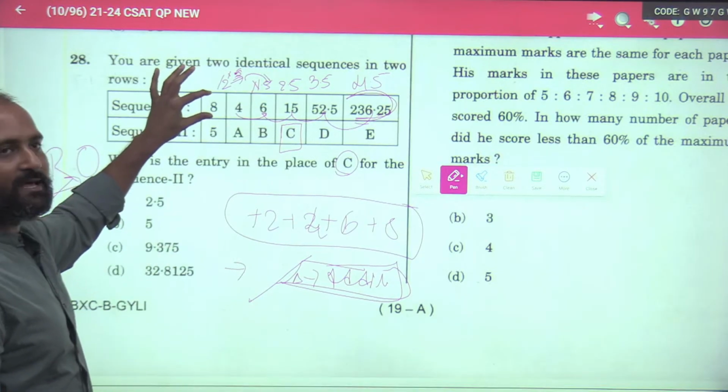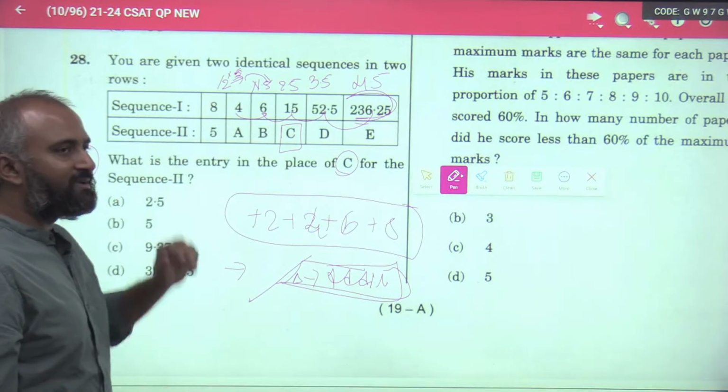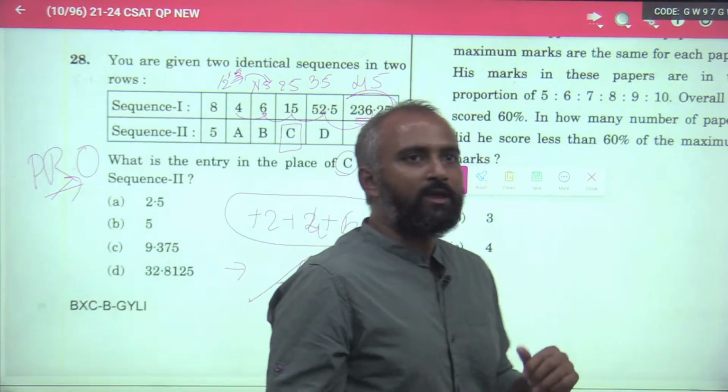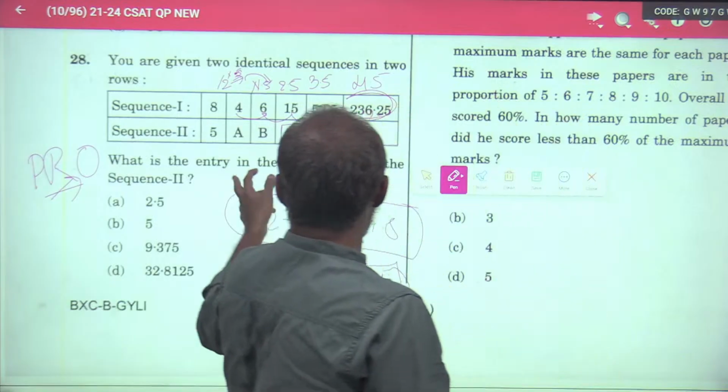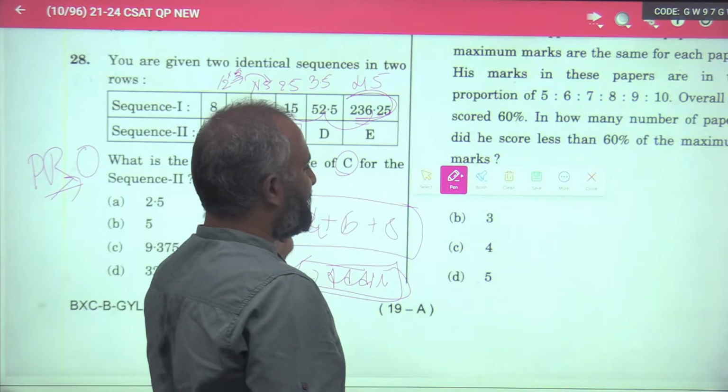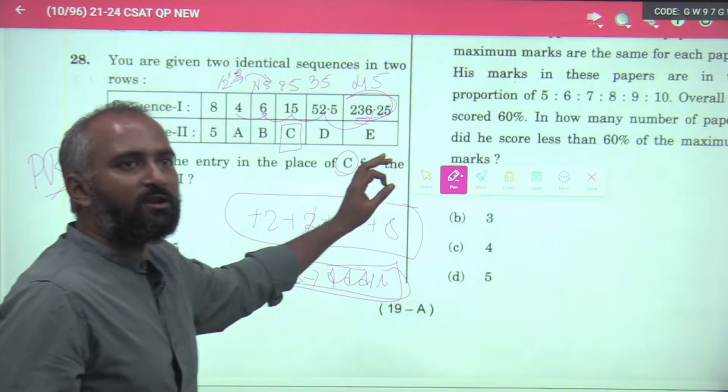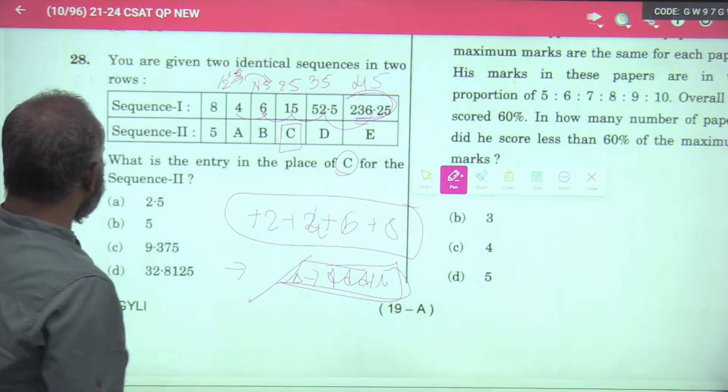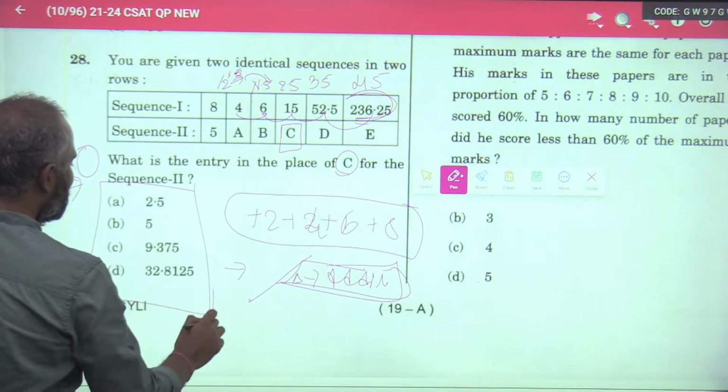Know that both the sequences are following the same pattern, right? You need not even find out 5 into 0.5, 2.5 into 1.5. There is not even a need for that. That's why I tell you UPSC is your friend.